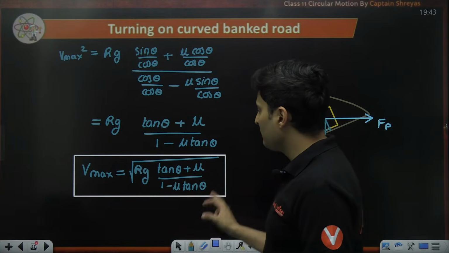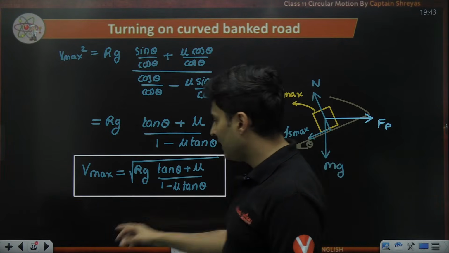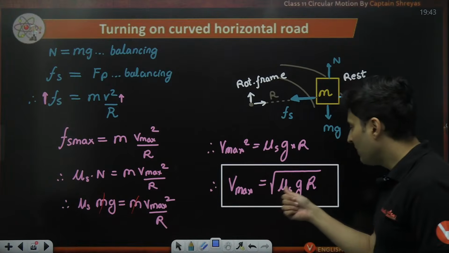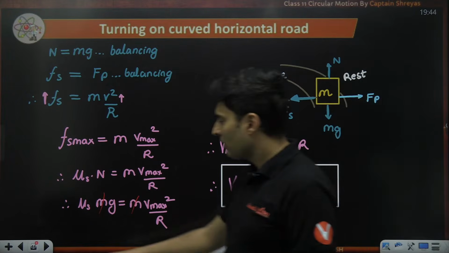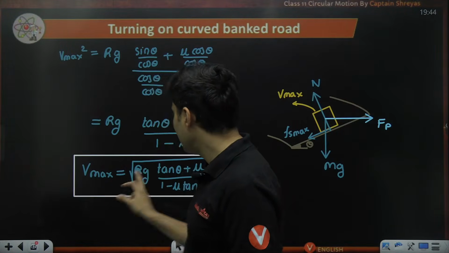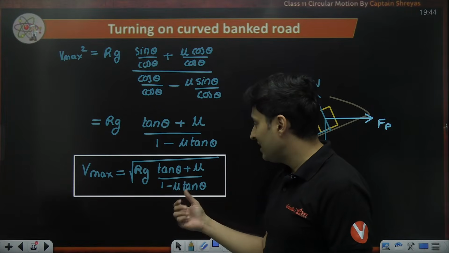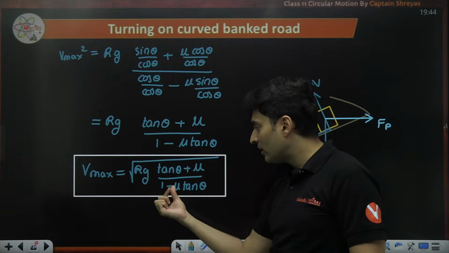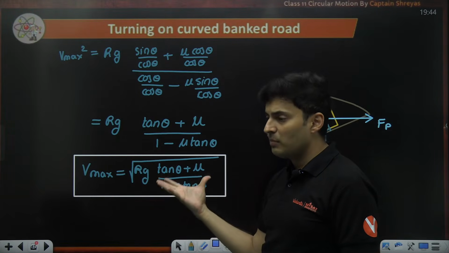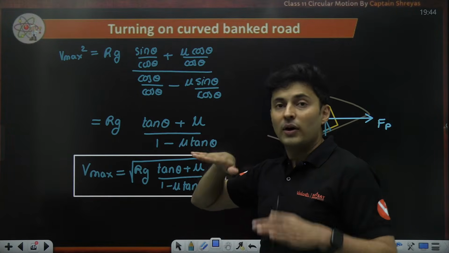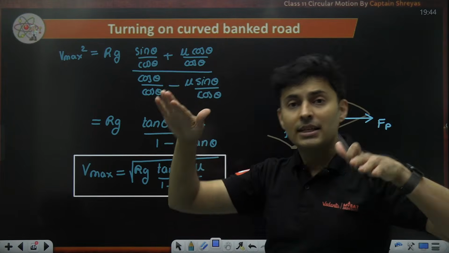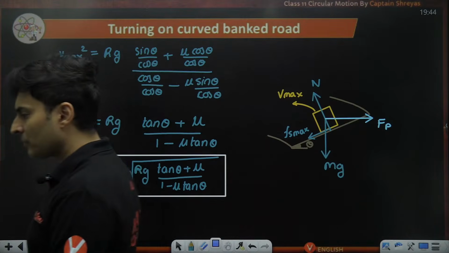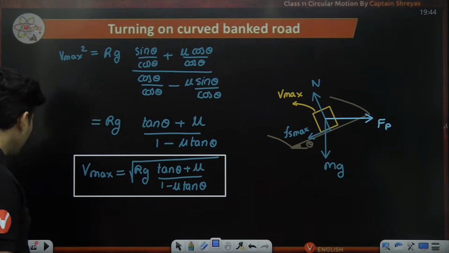And as you can see, this is much larger than the speed for an unbanked road. V max was just root of mu Rg. Here it is mu plus tan theta, so the numerator is big, and the denominator is even smaller. So it makes this very big. So the maximum speed on a banked road is much higher than on a flat curved road. Got it? This is the idea behind it.